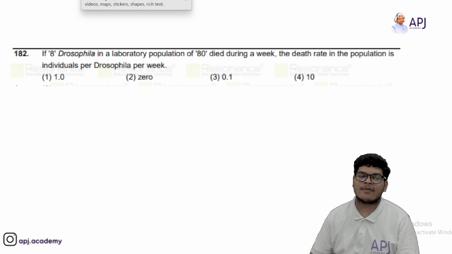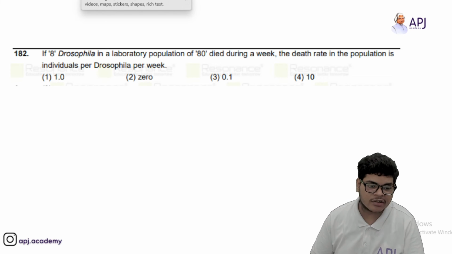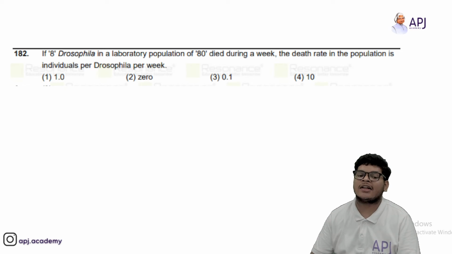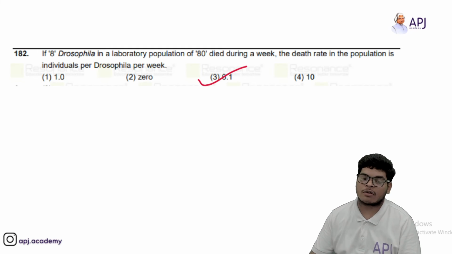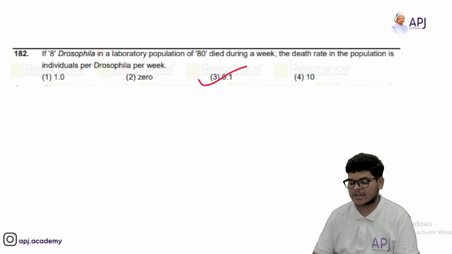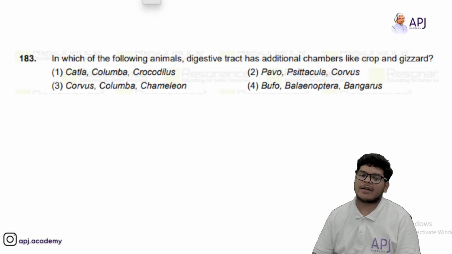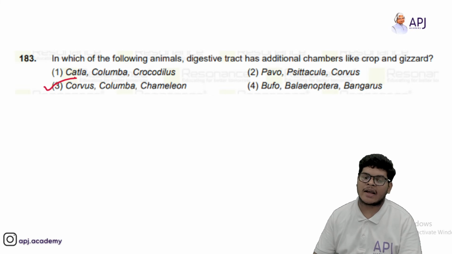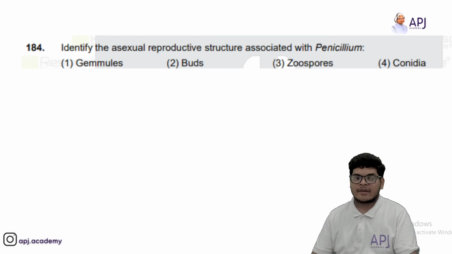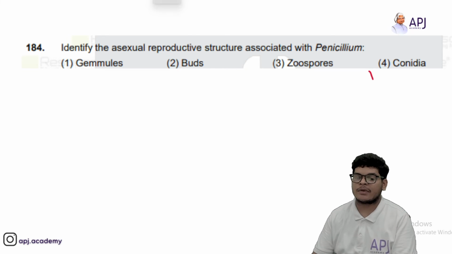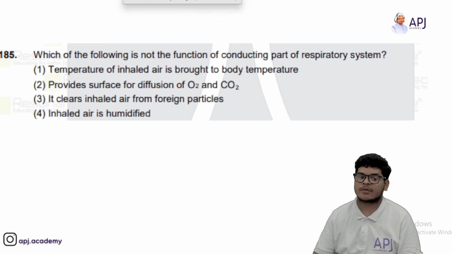Okay. Then we have, if 8 Drosophila in a laboratory population of 80 died during a week, the death rate in a population is individuals per Drosophila per week is 0.1. Obviously, if 8 die out of 80, it will be 0.1. In which of the following animal digestive tracts are additional chambers like crop and gizzard? So we have Corvus, Columba, and Chameleon. In this we have crop and gizzard. Okay. Then we have identify the asexual reproductive structure associated with Penicillium. So it will be conidia spores. Asexual reproduction will be by conidia spores.